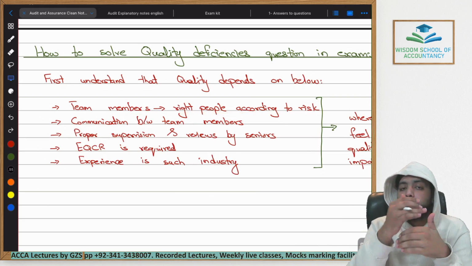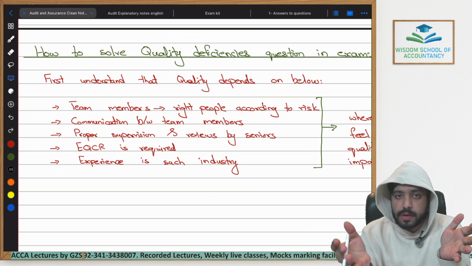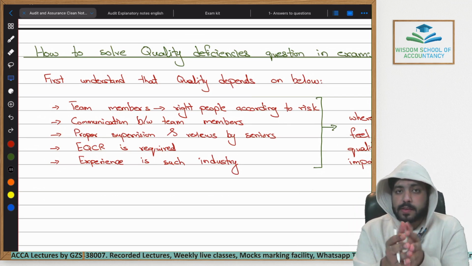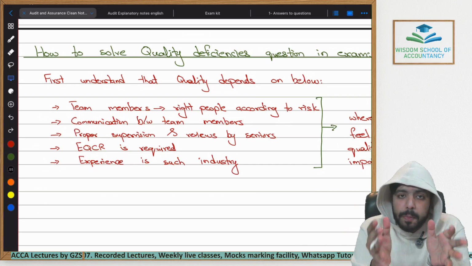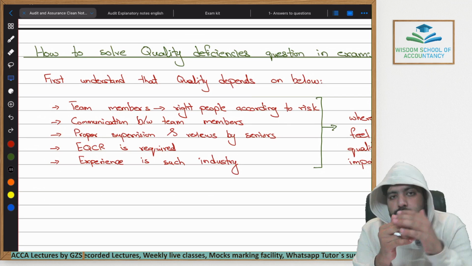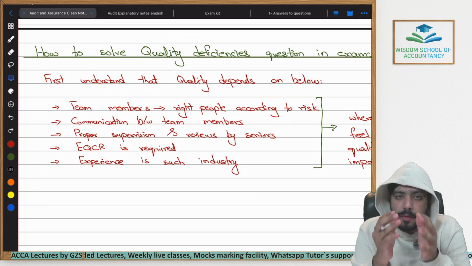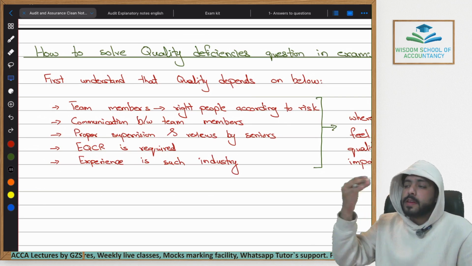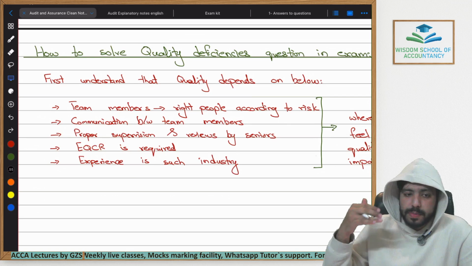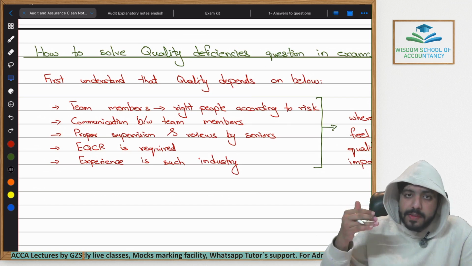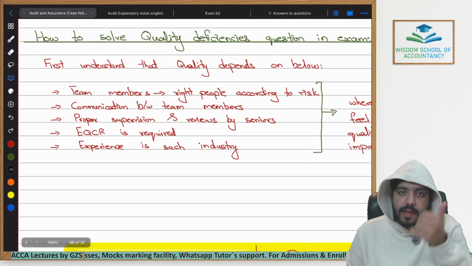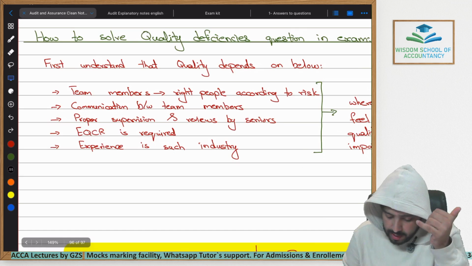This means he would not have properly identified the risky areas within revenue. Even though we knew that revenue has a high risk, he would not have performed appropriate procedures which would have reduced that risk, or identified what the exact amount of misstatement within revenue is. Where there is a high risk, a person who has a lot of experience, more than a junior team member, should audit that specific high risk area.